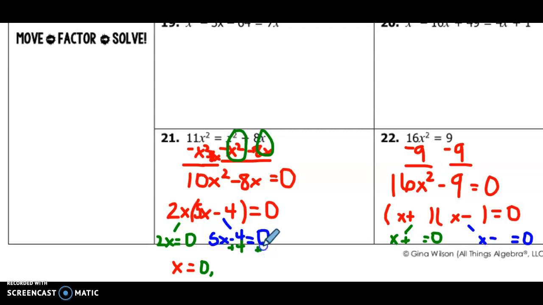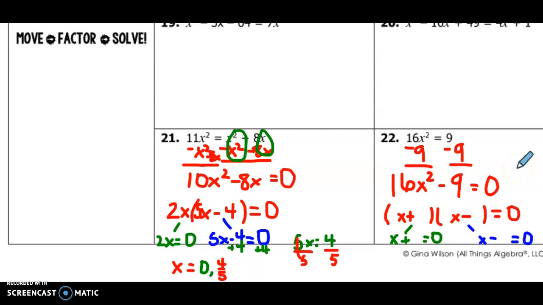Sorry, I know this is slow. Okay, and so then we will have 5x equals 4. My next step then would be to divide by 5 on both sides. So we're going to divide by 5 and divide by 5. To make that happen, 5s will cancel out, and my other solution would be 4/5. I like to keep answers in fraction form.